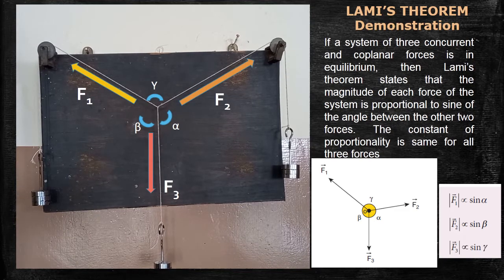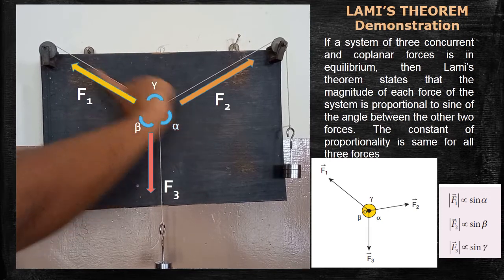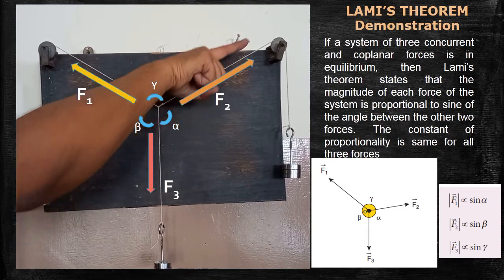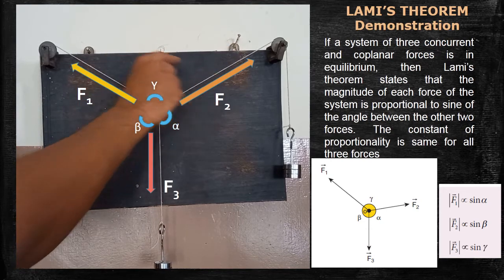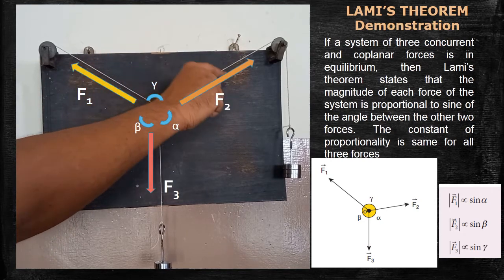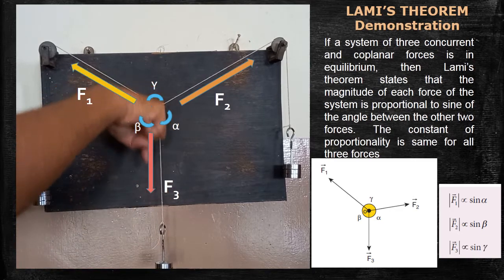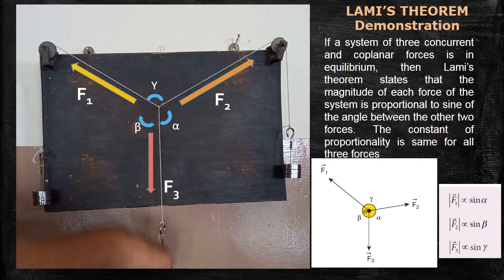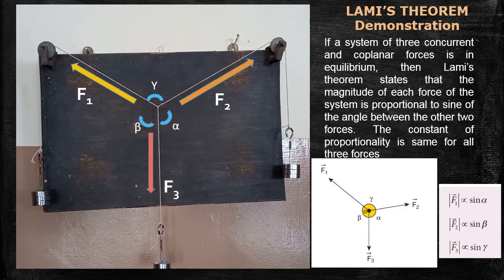So diagrammatically we can draw. This is the direction of the force, otherwise you can call it tension. Here also another tension is acting. Force F1, F2, or you can call them tension 1 and tension 2. Look here, another force is acting downward. Through the string, the gravitational force is acting in this direction. If the force is acting in this direction, the tension will act in the upward direction. Are you clear?